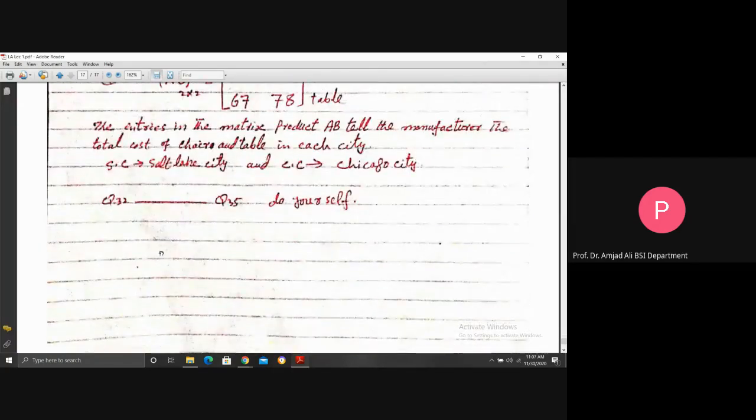Similarly, questions 32 to 35, you can do yourself at home because these questions are also from the industry, and these questions actually give you the importance of the size of the matrix and the operations in the matrix. So this is the end of this lecture.